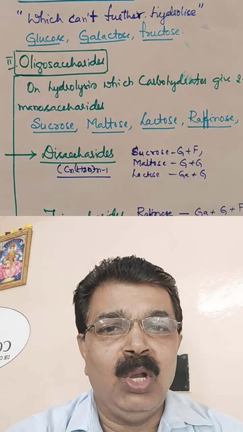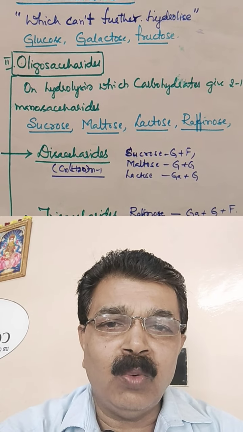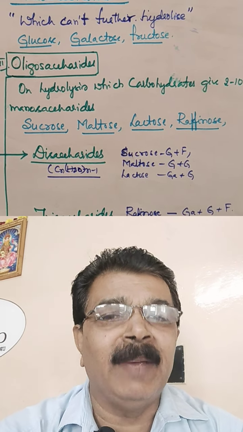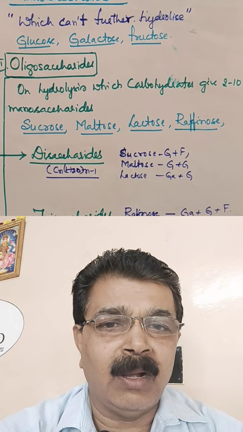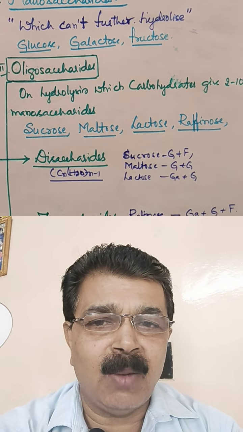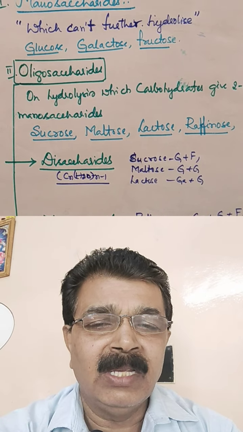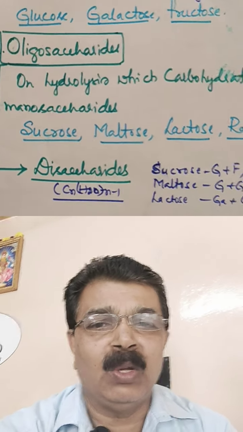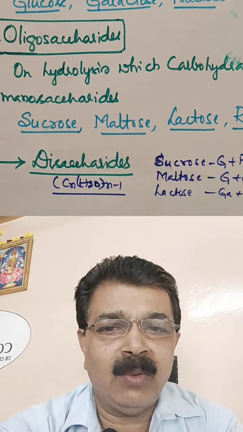Then we come to oligosaccharides. What do we mean by oligosaccharides? Oligo means few. If you hydrolyze these carbohydrates, they give 2 to 10 monosaccharides. Such compounds are called oligosaccharides. Saccharides refers to the sugar content. Examples of oligosaccharides are sucrose, maltose, lactose and raffinose.